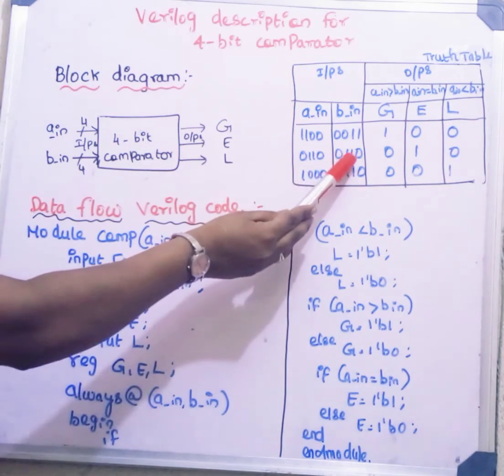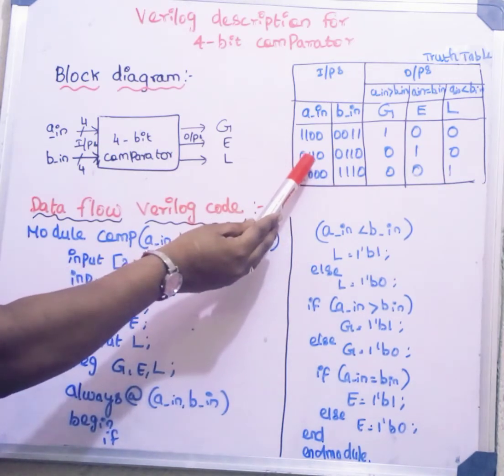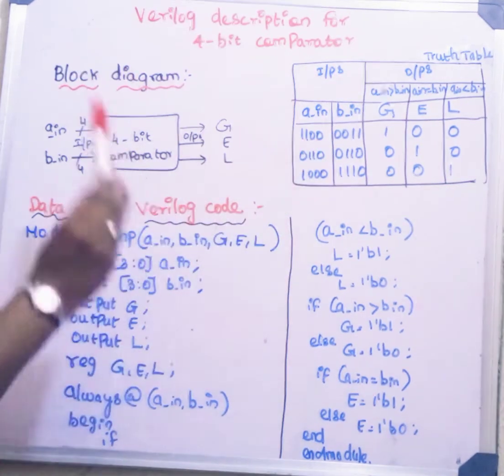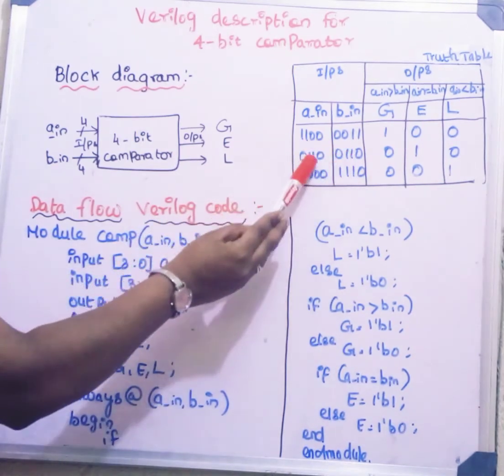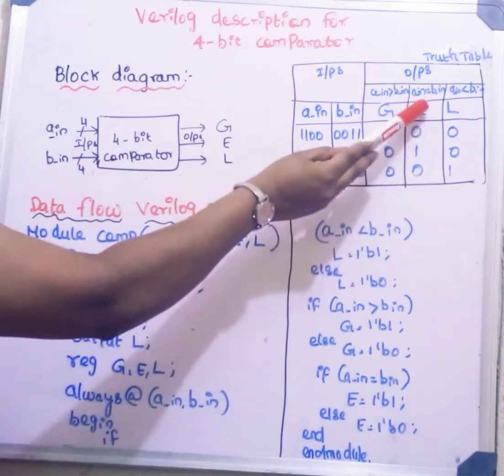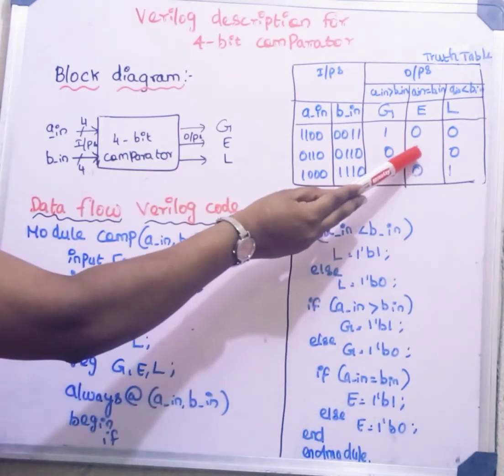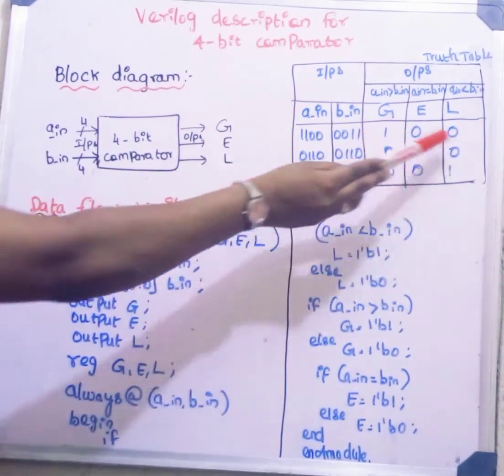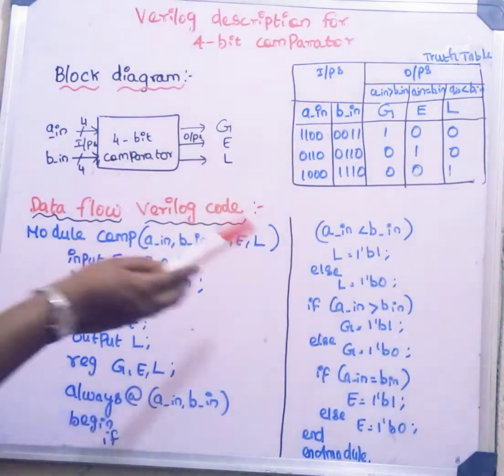0110 and 0110. Decimal equivalent is 6. 0110 is 6. This is also 6. Yeah, 6 is equal to 6. So, under equality sign, the output we will get as 1. Remaining everything is 0.